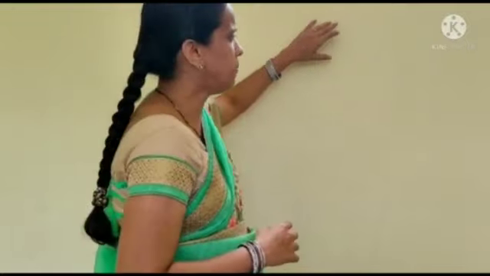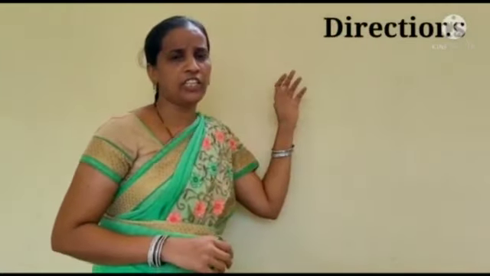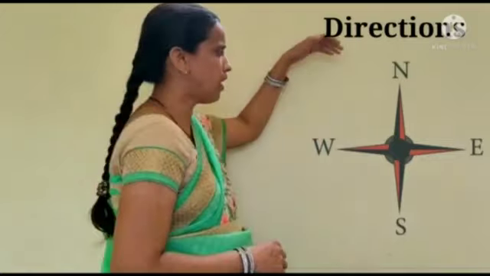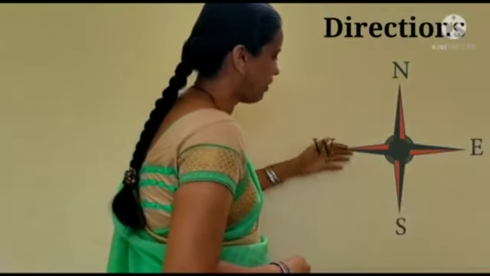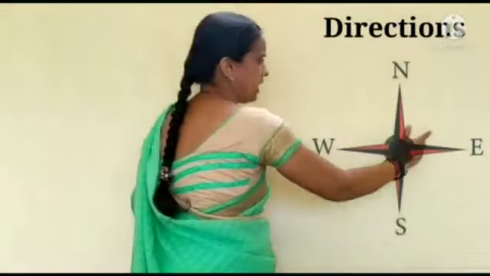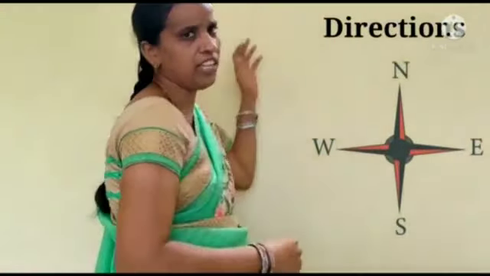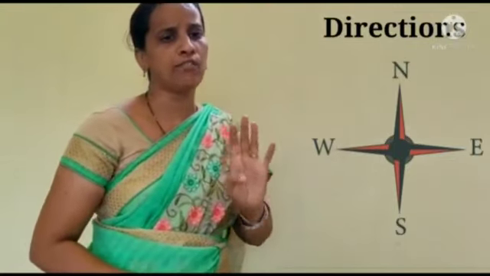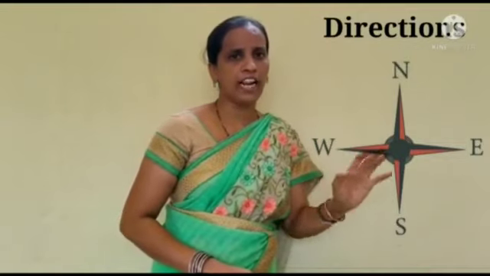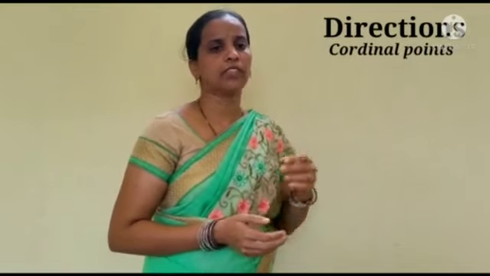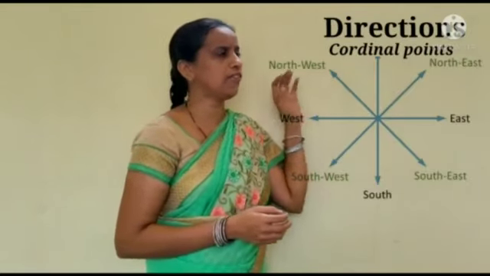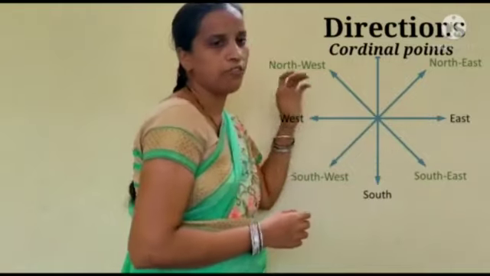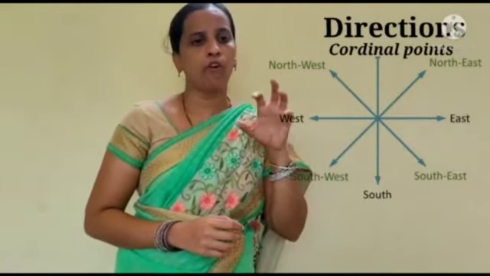The next element is directions. Directions generally show the top of the map as north, the bottom as south, the right hand indicates the east, and the left hand indicates the west. These are the 4 directions of every map. So totally directions are 4. In the same way, the cardinal points are also 4. What is the meaning of cardinal points? Cardinal points are the 4 directions: north, south, east, west. These are the 4 parts of the compass.